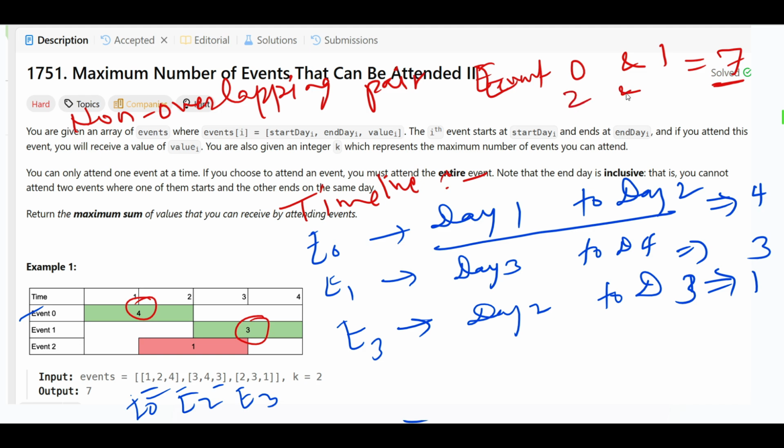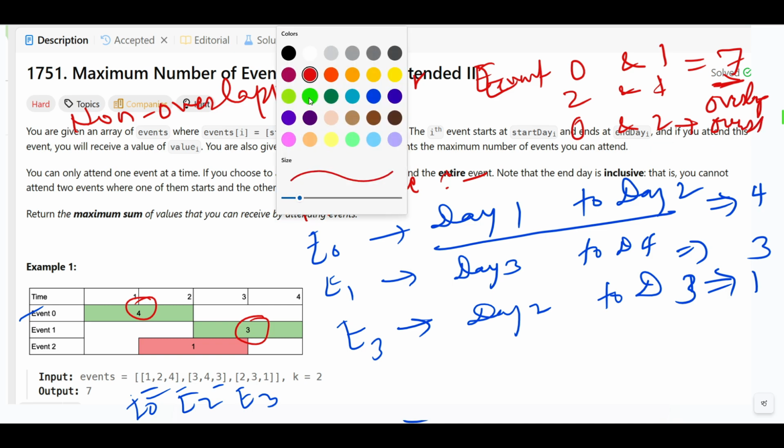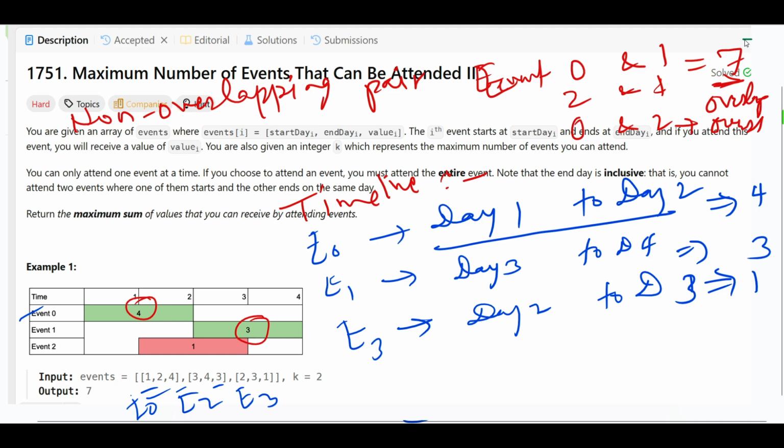Event 2 and 1 overlap, and event 0 and 2 also overlap. So the only valid pair is events 0 and 1.